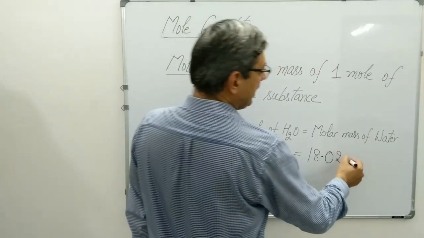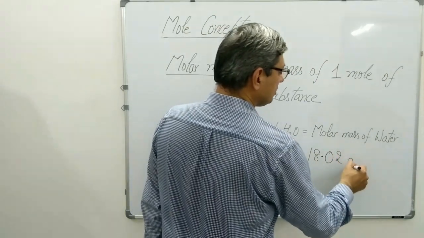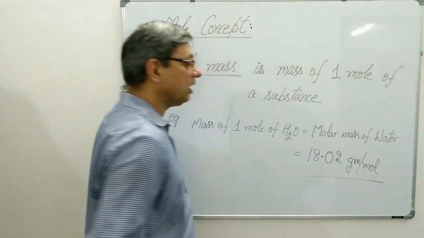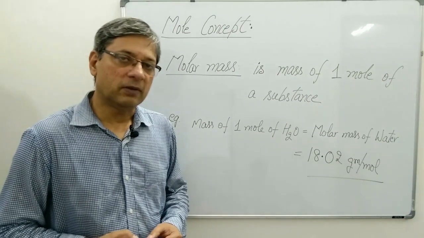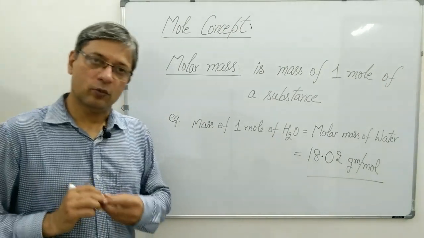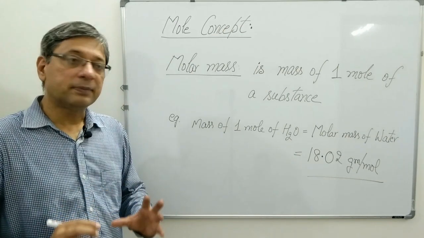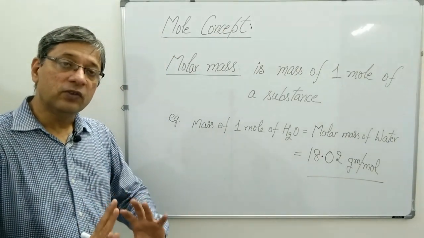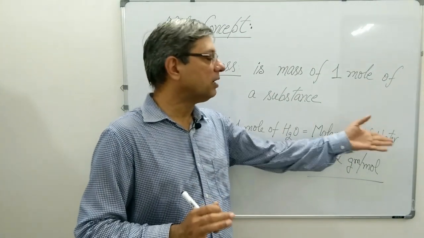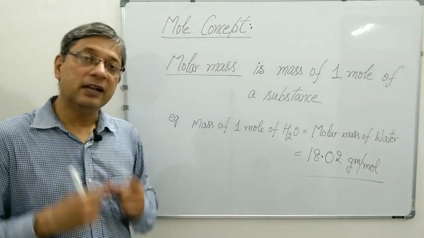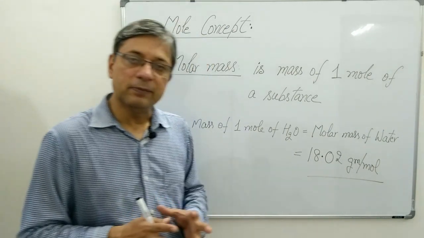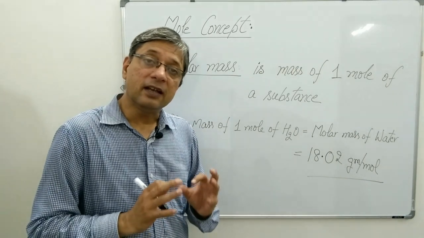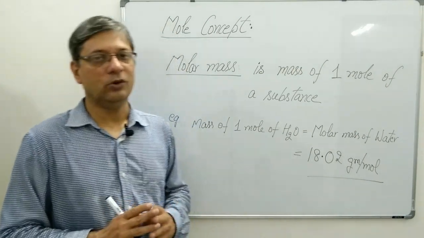And the molar mass unit is grams per mole. So the unit of molar mass is gram per mole. To express the mass of 1 mole of any substance, we can simply write molar mass of that substance, and that mass will be equal to the molecular mass or atomic mass expressed in grams per mole.